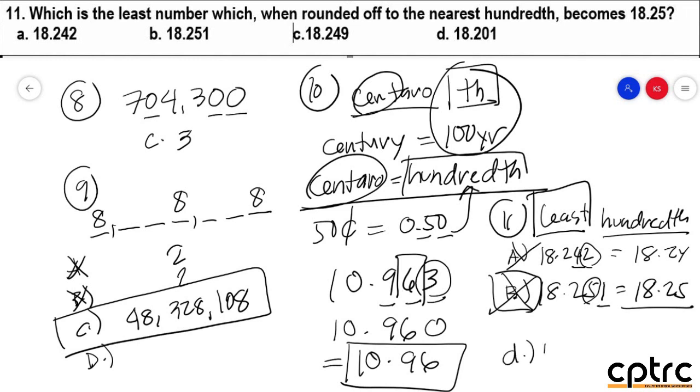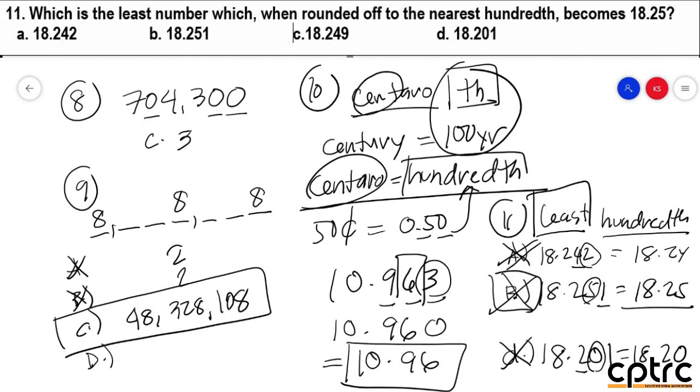Delta. Si Delta po is 18 and 201. O, sino yung actor niya? Si 2. Sino supporting actor niya? Si 0. Round up, round down, kasi less than 5 yan. So, therefore, magiging 18.220 or just 18.2. So, ibig sabihin po, mali yan kasi ang kailangan mo 18 and 25. Now, since mali po si Delta, ang pinakamaliit, proceed sa pinakasunod na pinakamaliit. O, sino yun? That would be Alpha. O, by trial po, mali si Alpha din.